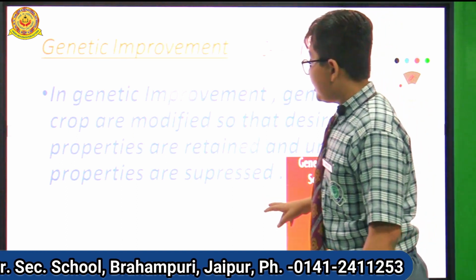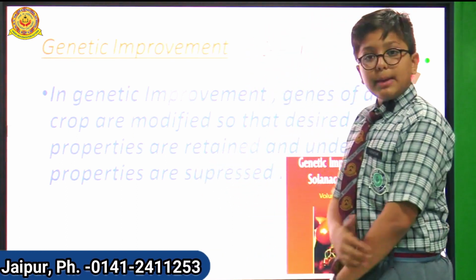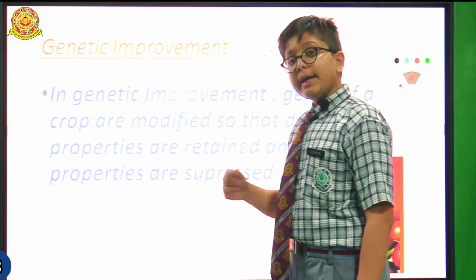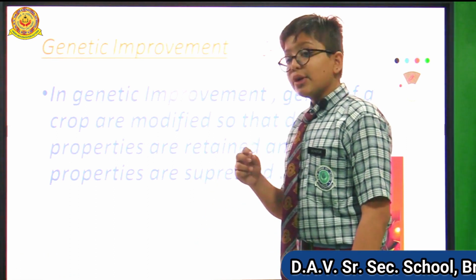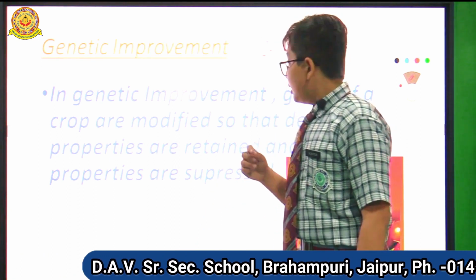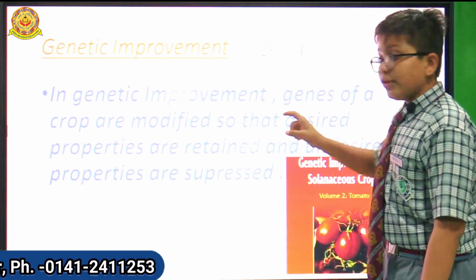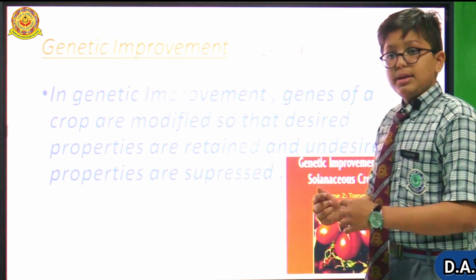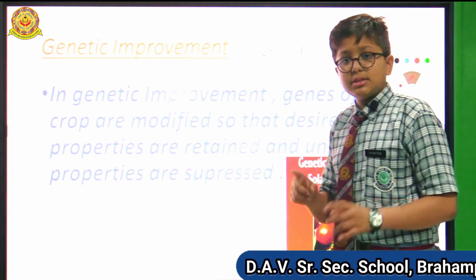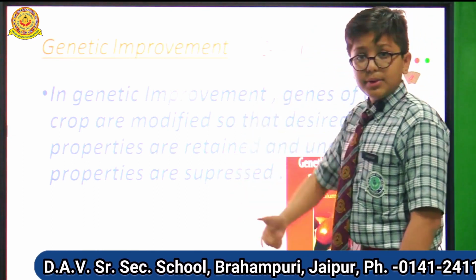So the crop will have many good properties, like high resistance to diseases, and the crop yield will grow. We will take the genes of a crop and modify it, good genes, not bad genes.